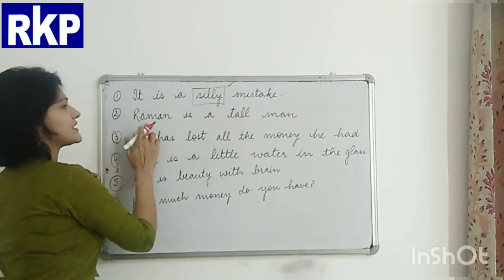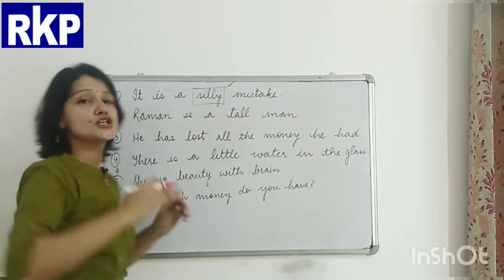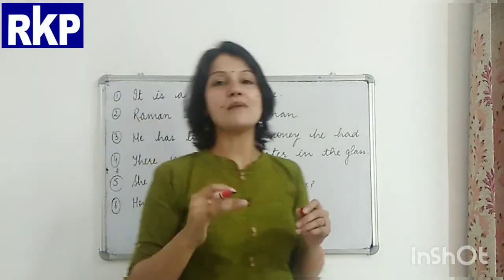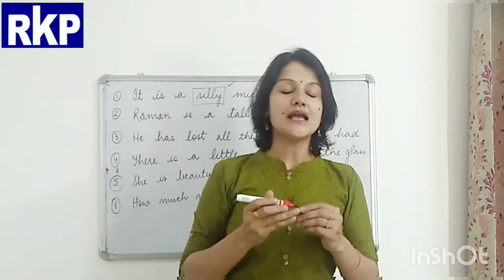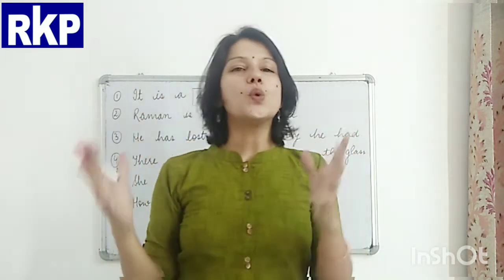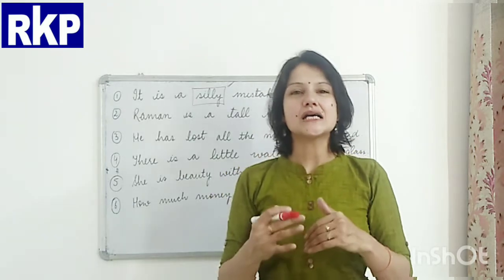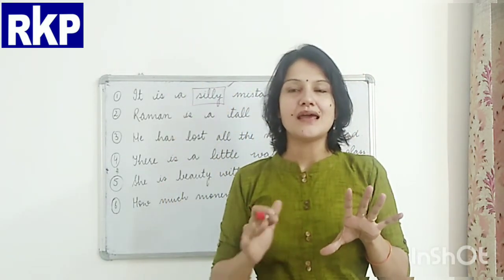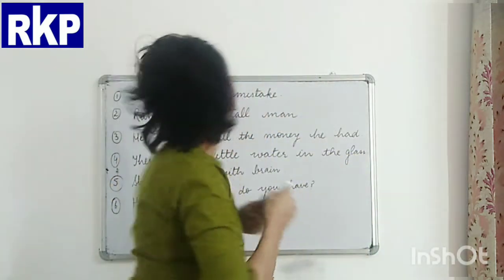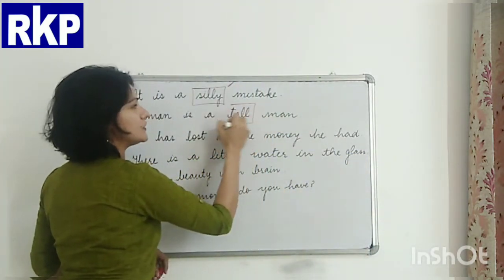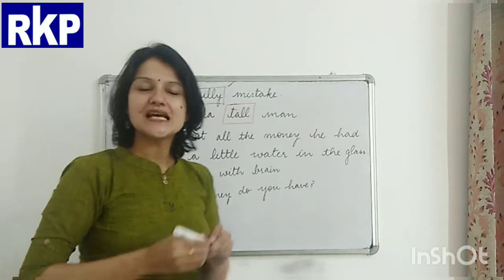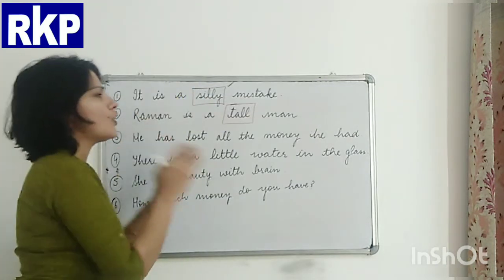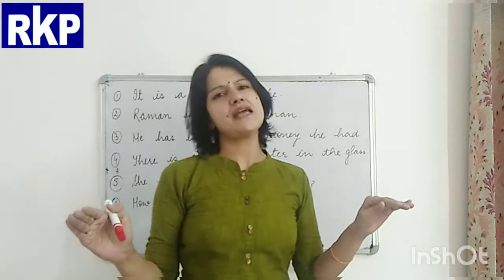Now, next is, Raman is a tall man. Now, which word is telling us about the appearance of Raman? His height. That is tall. A tall man.